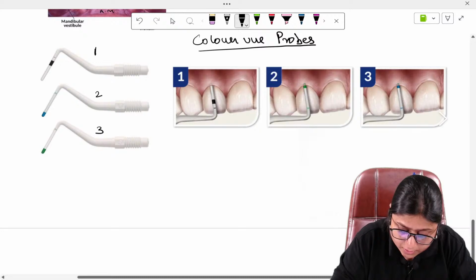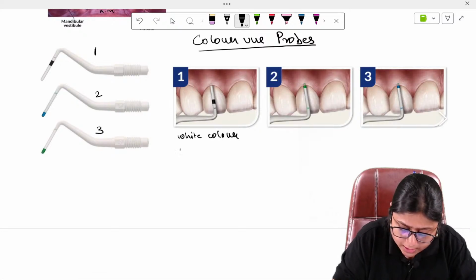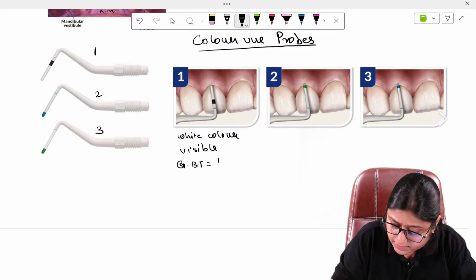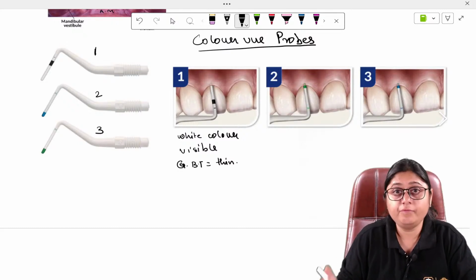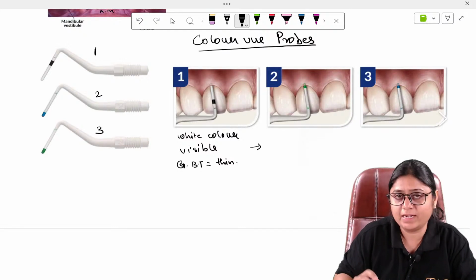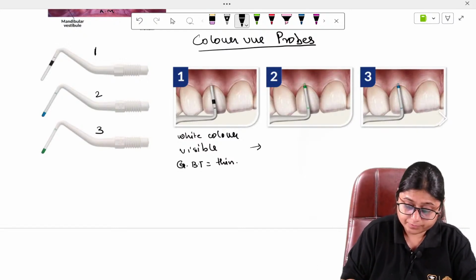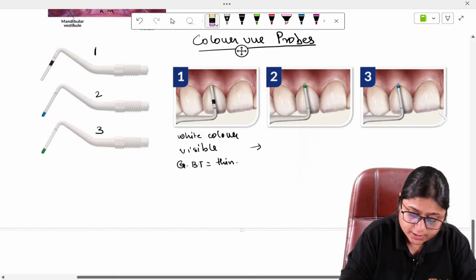If the white color is visible, the gingival biotype is thin. If this white color is not visible, we will move to the second number probe. Sorry, this is the third probe. This is the second probe.